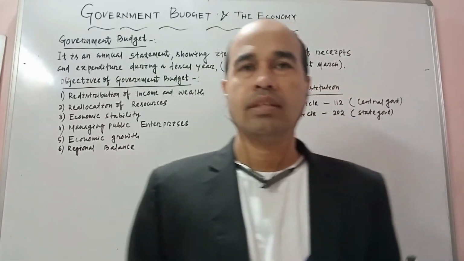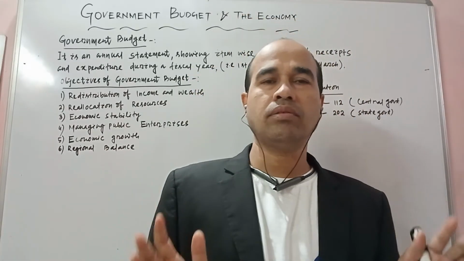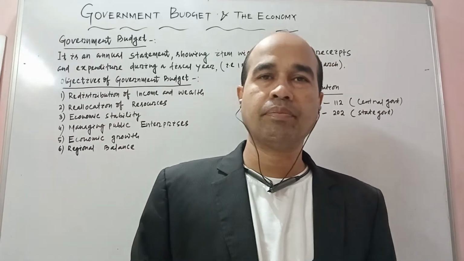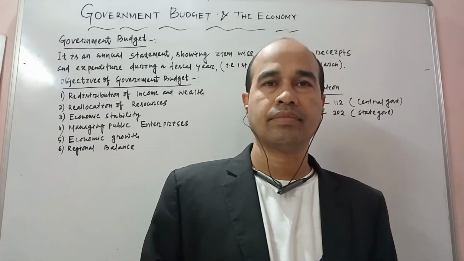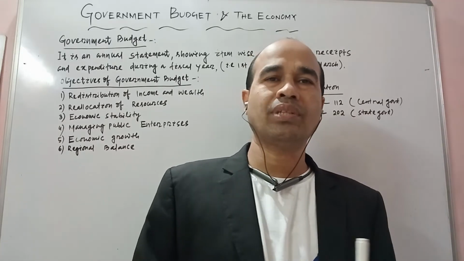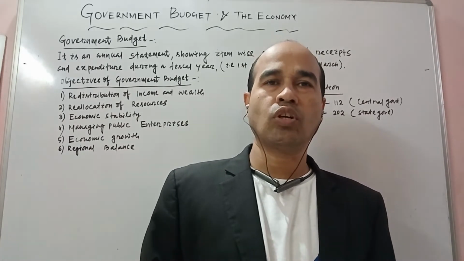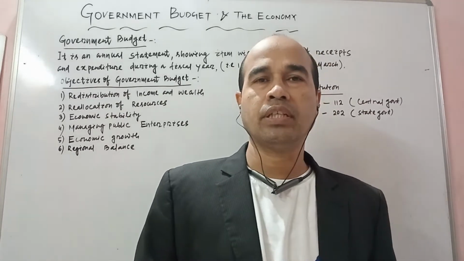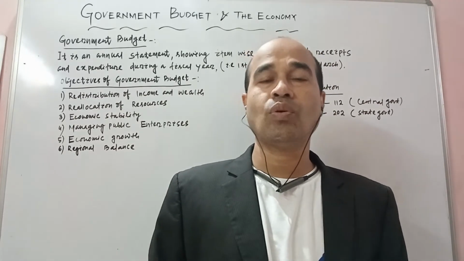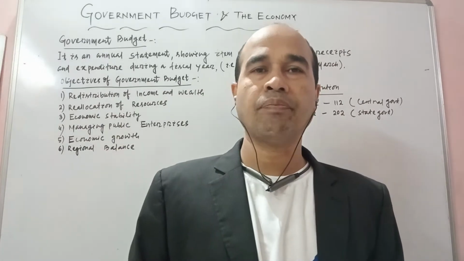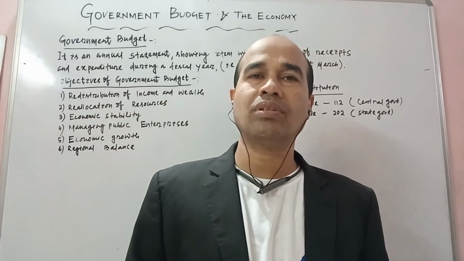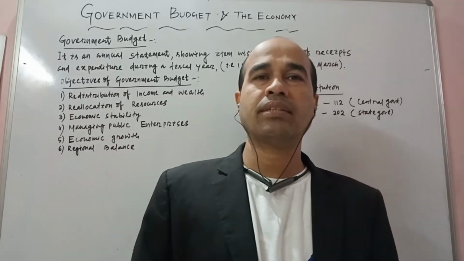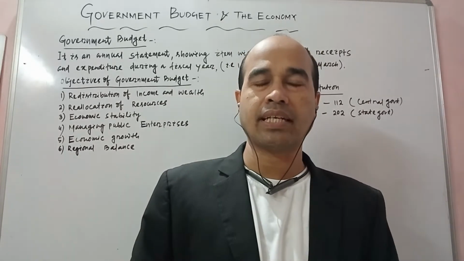Dear students, today we will discuss one chapter in your macroeconomics that is called government budget and the economy. When you enter into this topic, you should know the meaning of a government budget, why the government prepares the budget, and what components are there. After that we discuss taxes: what is tax, types of taxes, whether all are paying taxes or not, and why we are paying taxes.